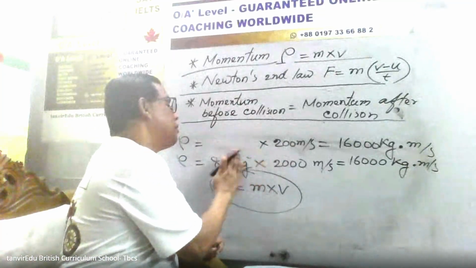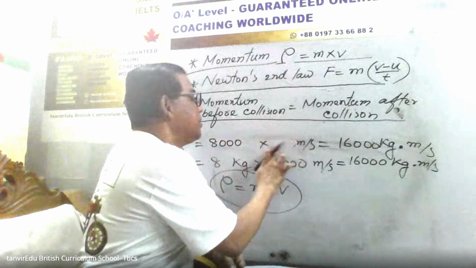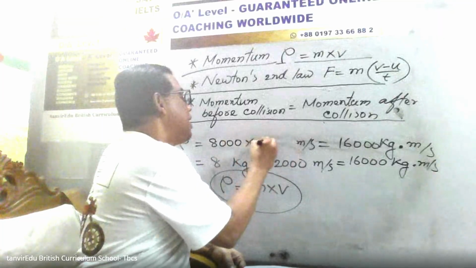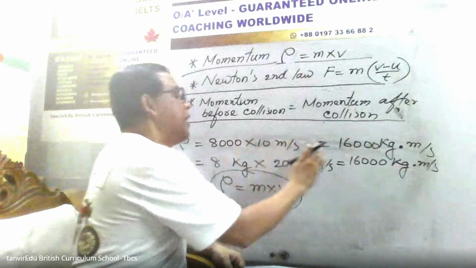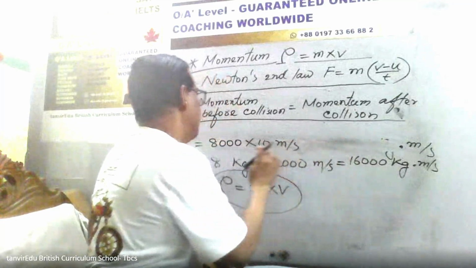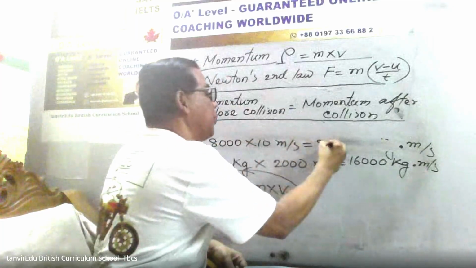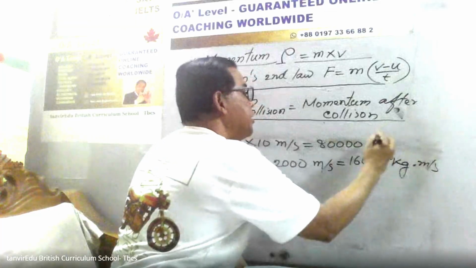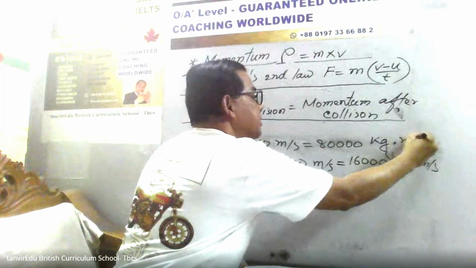I'm giving the example of an elephant. What is the weight of the elephant? Suppose 8,000 kg. And the speed of the elephant, I'm giving 10 meters per second. So what will that be? 8, how many zeros? 1 to 40. 80,000, and obviously the unit will be kg meter per second.